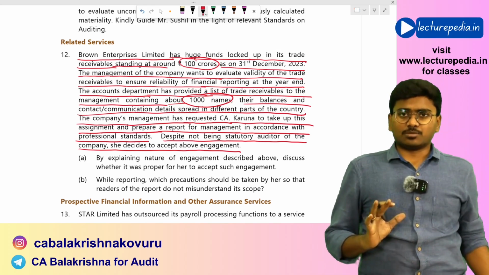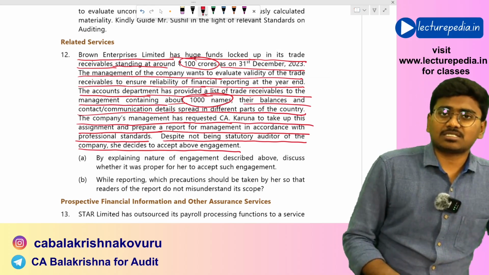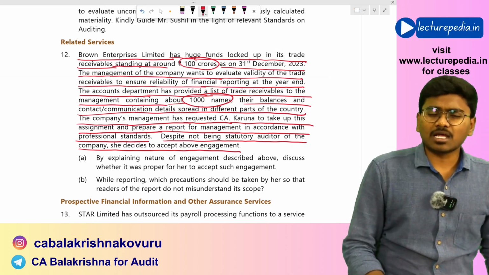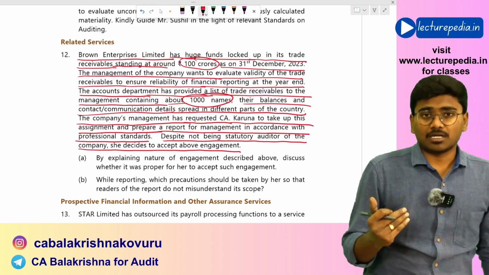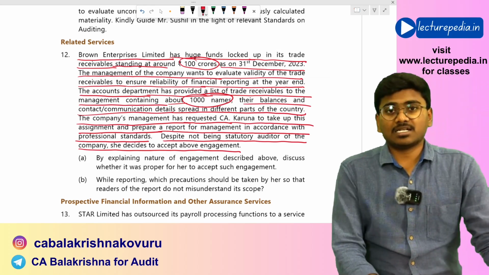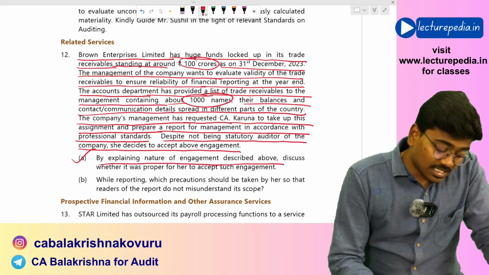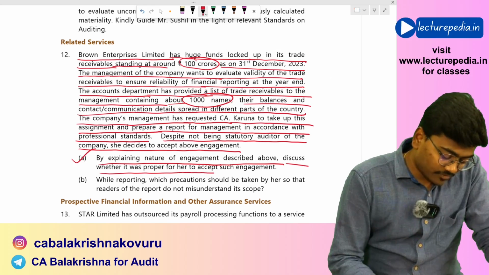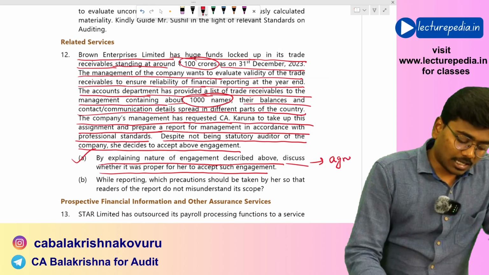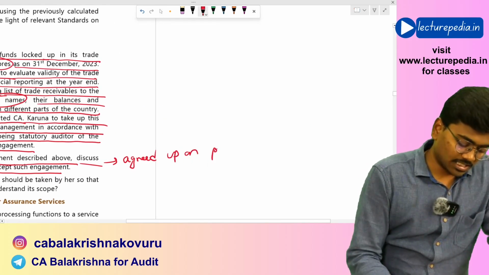Even though she is not a statutory auditor of the company, she has accepted the engagement. You can accept the engagement, there is no issue with respect to that. It falls under the standard on related services, SRS 4400, agreed upon procedures. Even if the chartered accountant is not the auditor of the company, he can accept the related services of the company. The question asks: by explaining the nature of engagement described above, discuss whether it was proper for her to accept such engagement. Basically this becomes an agreed upon procedure engagement,